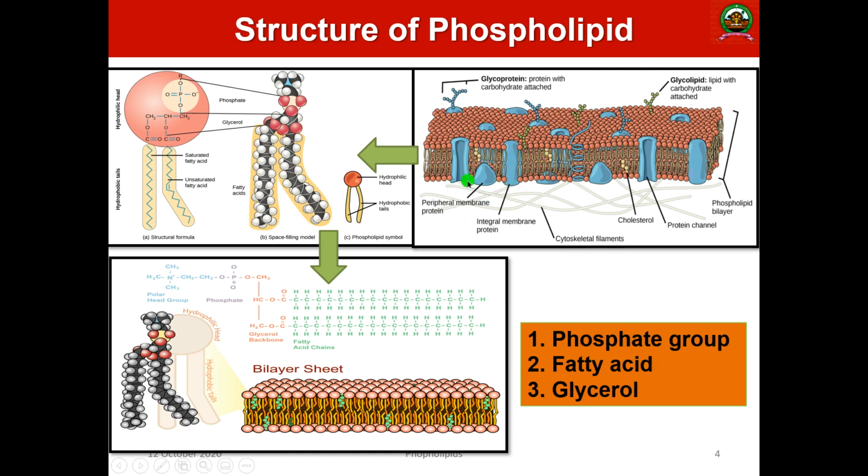As I said, you can see the fluid mosaic model of plasma membranes, which consists of a bilayer of lipids, and these lipids are phospholipids. Most of the proteins are embedded among the lipid bilayer. Some are integral proteins that act as porins or transporters, and some are peripheral membrane proteins.